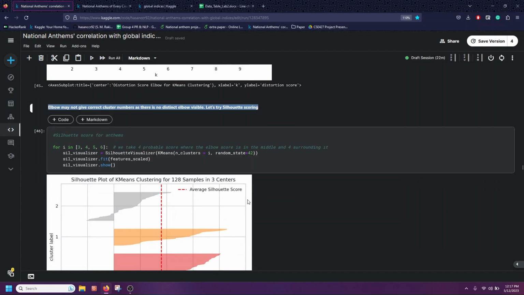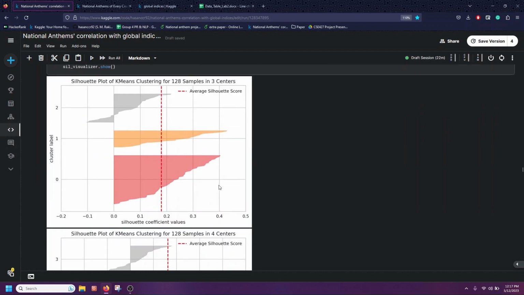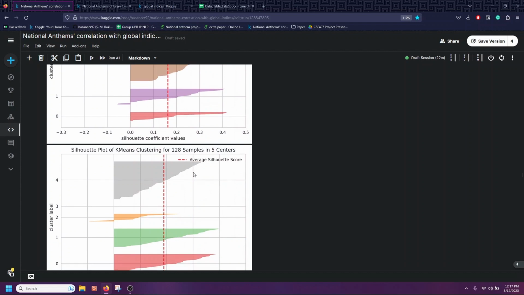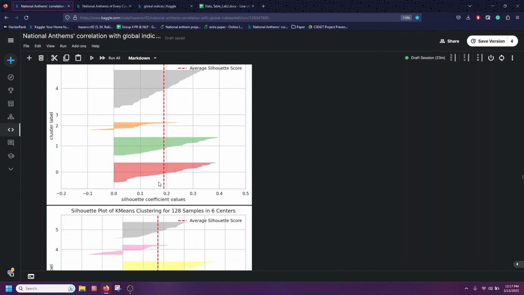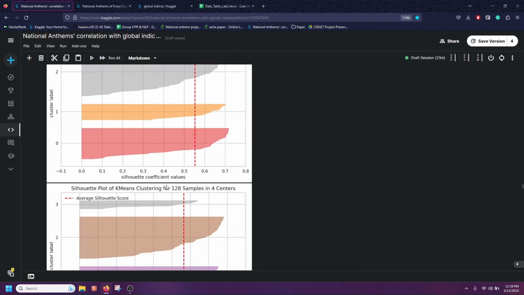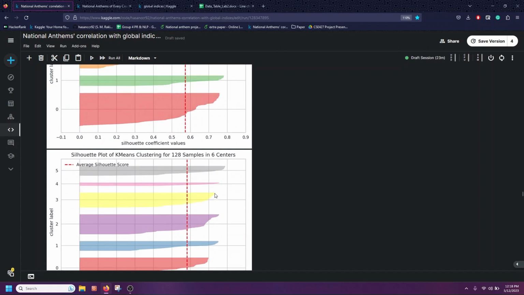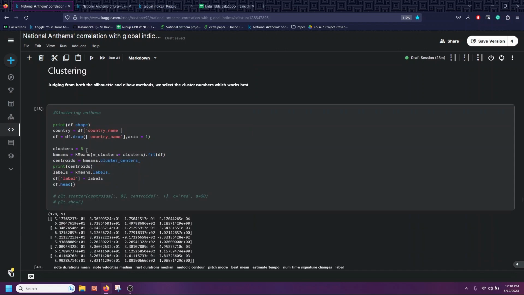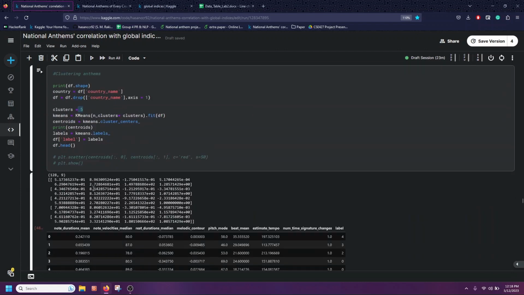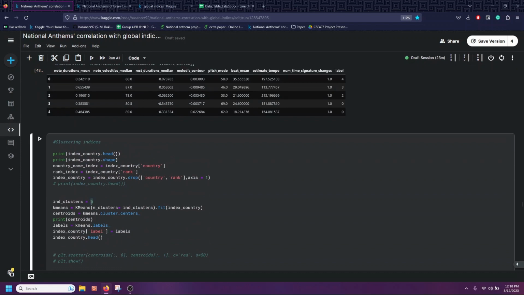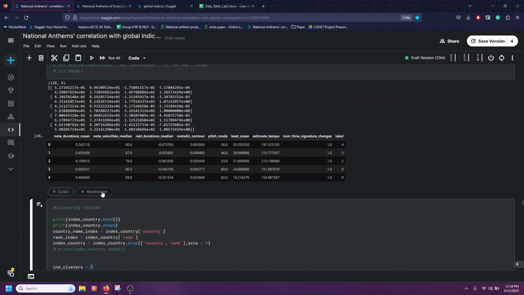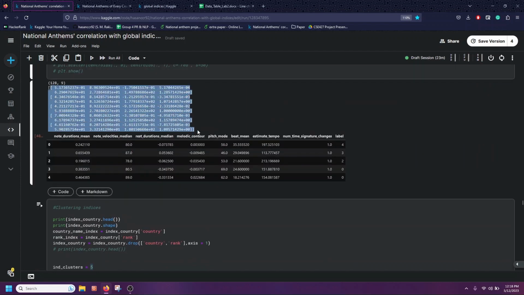For finding the optimal number of clusters, for silhouette scoring, I see that 5 centers is giving the most results, and 5 centers is giving the best results here too. So I've again taken 5 as my cluster number, cluster centers here, and also in index. So after clustering index, these are my centroids, and this is the data frame after the indexing.